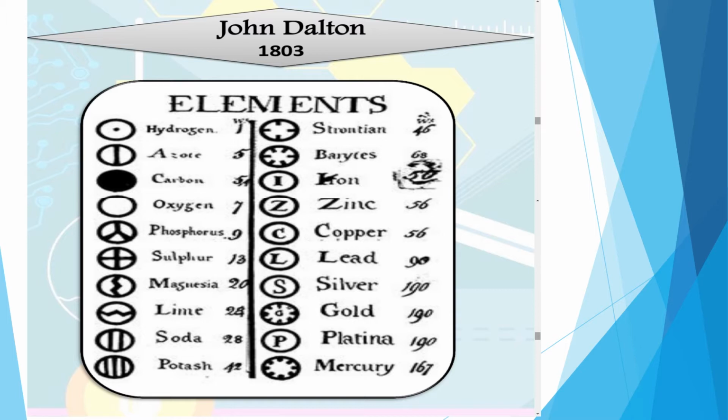Like here what you can see, these are all the things: hydrogen, argon, carbon, oxygen, phosphorus, sulfur, magnesia, lime, soda, potash, strontia. These are all names that were not yet decided, children. Whatever the names and symbols were at that time, I have given a list over here to make you understand that.